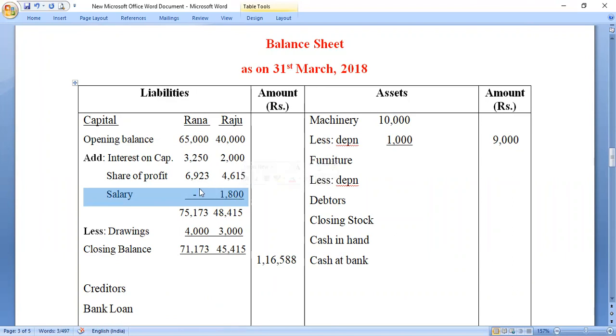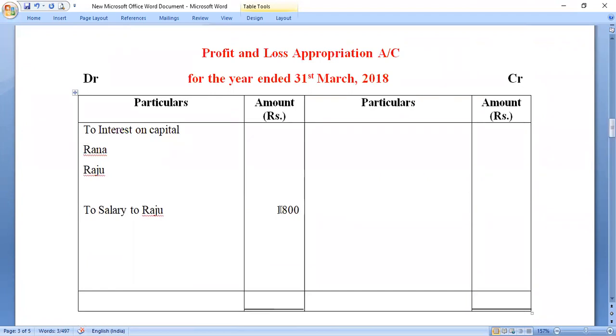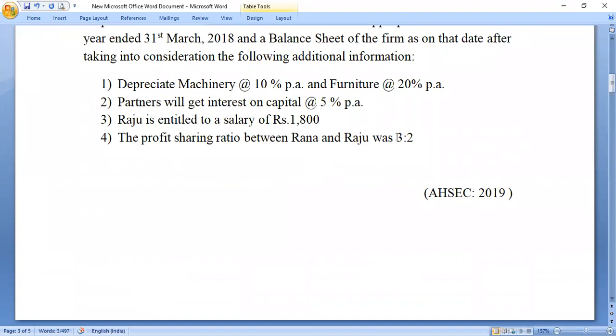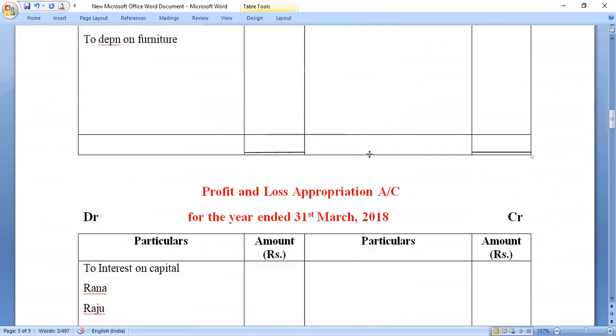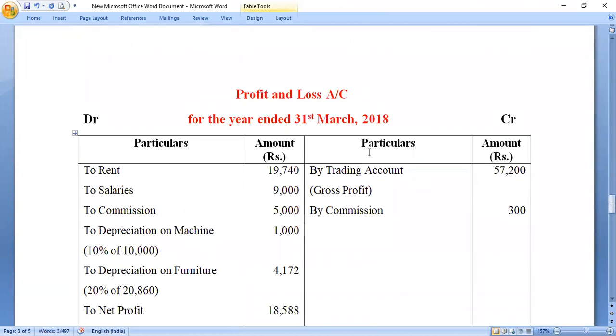You see, this is blank. Rana does not have any salary income. So the double effect of salary is also done. And the profit sharing ratio will be required at the time of appropriation of profit. So you might be thinking that ma'am has simply written the items roughly. So for your purpose, I have solved the problem fully here.